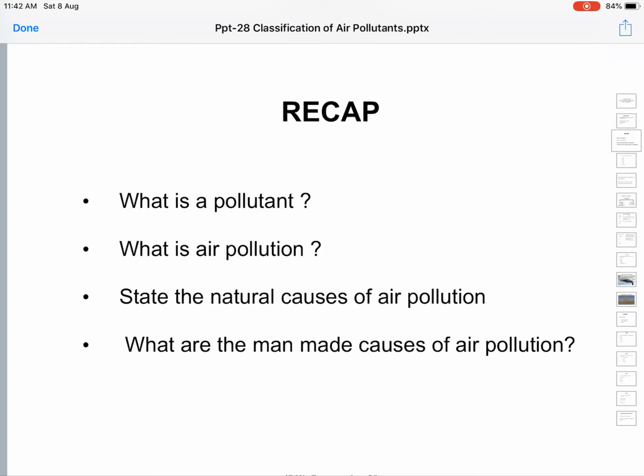Next comes the man-made cause, industrial pollution. For our development, we establish industries to meet our increased standard of living, to sustain our style of living.